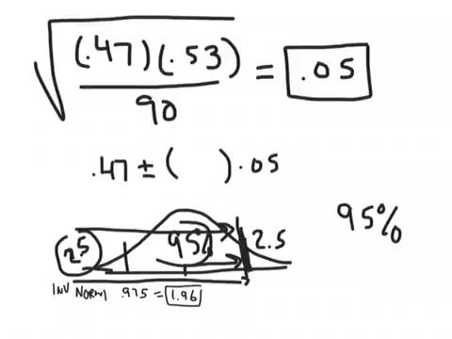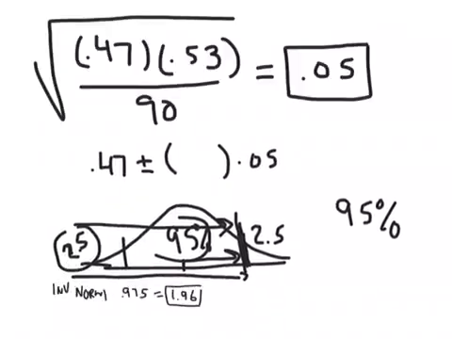So here we go. We're going to put this 1.96 in there. This is our margin of error. This is what we think it is about, but we need to have a little bit of cushion on either side, and this is our cushion, 1.96 times 0.05. So let's go to the next slide, and I'll figure all that out.